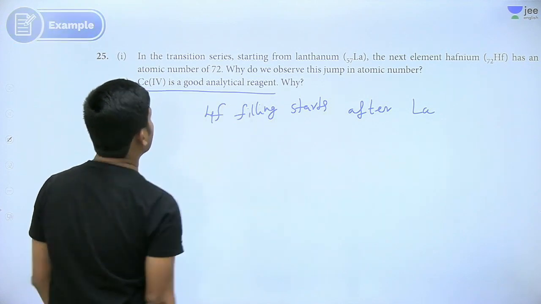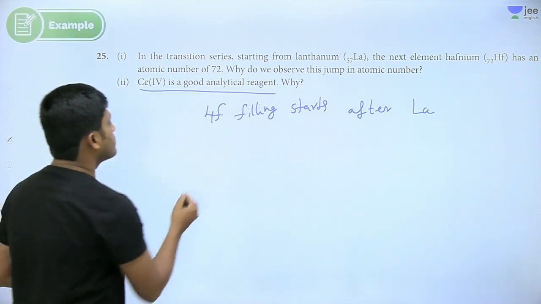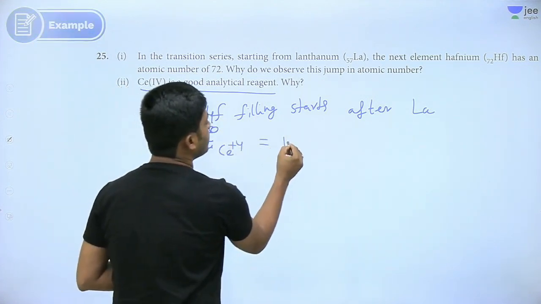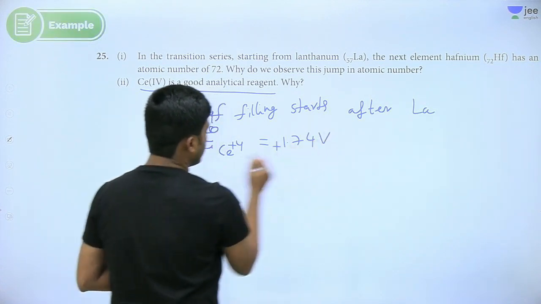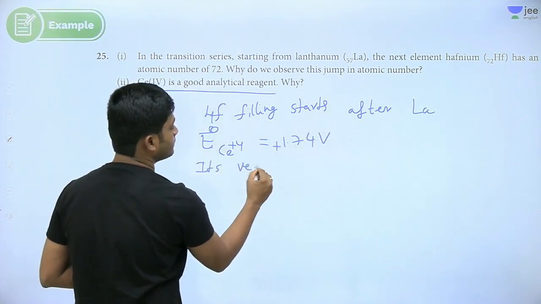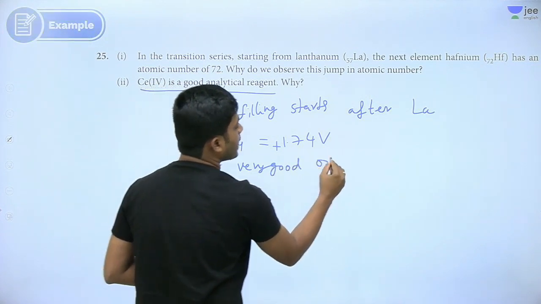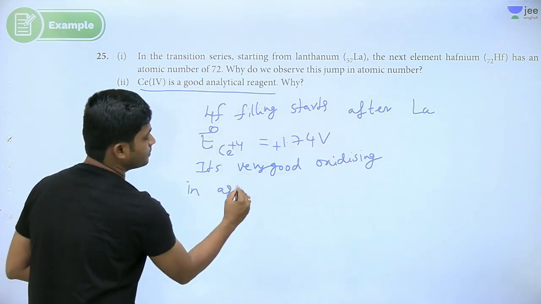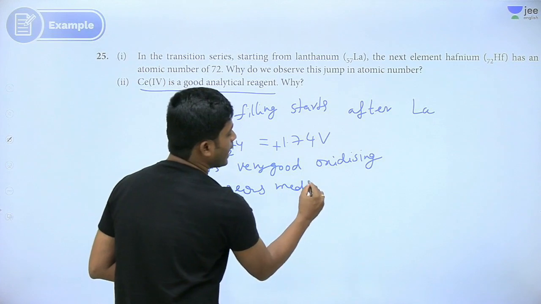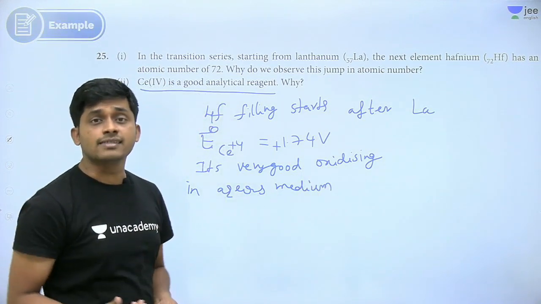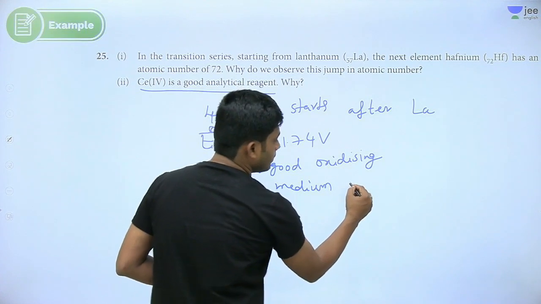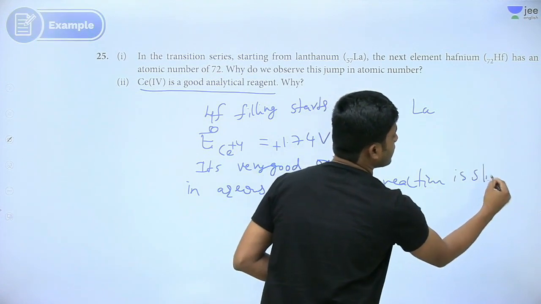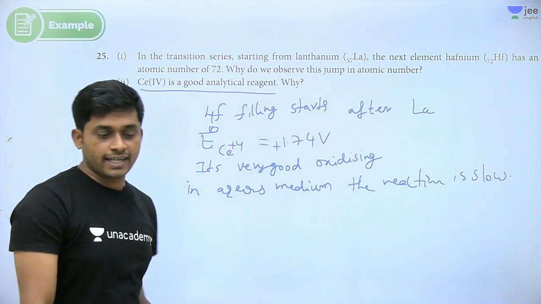Next question: cerium plus 4 is a good analytical agent. For cerium plus 4, the value of E0 is equal to 1.74. It's a very good oxidizing agent, and the reaction is slow in aqueous medium. If the reaction is slow, we can use it for analysis. That is why we use this as an analytic reagent.